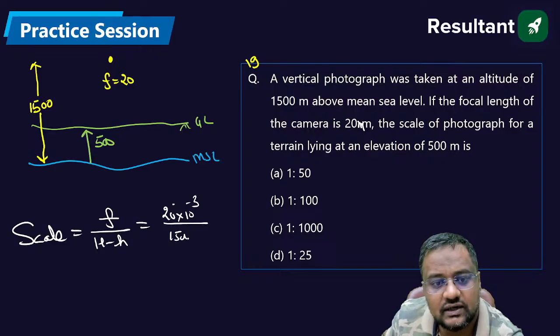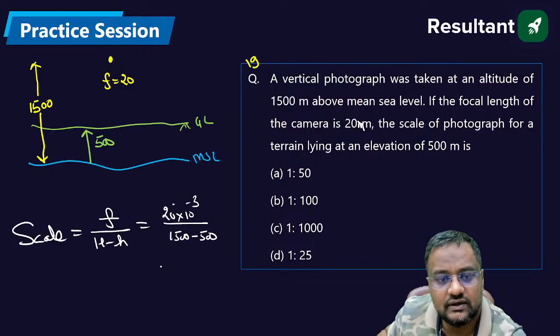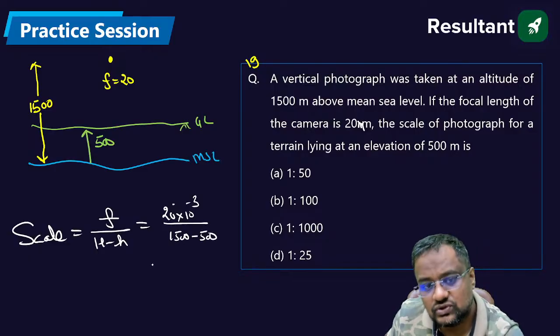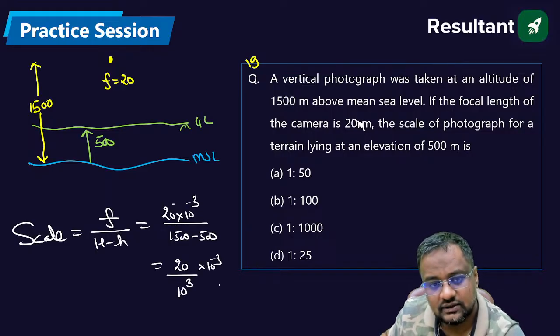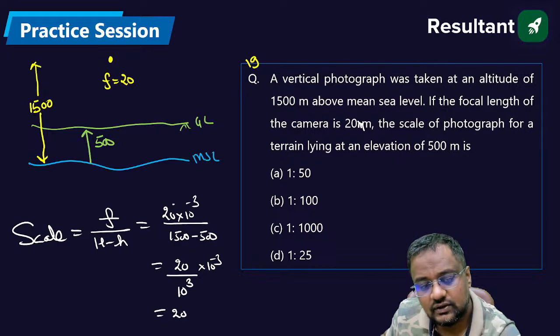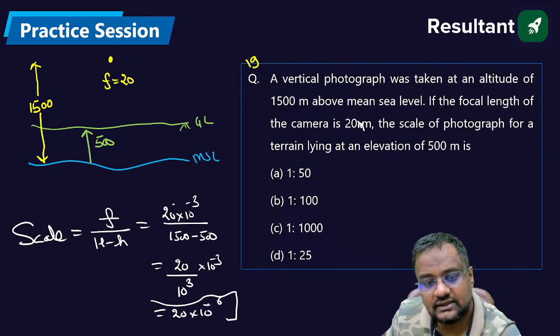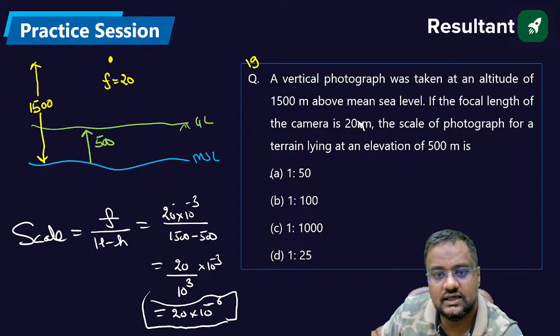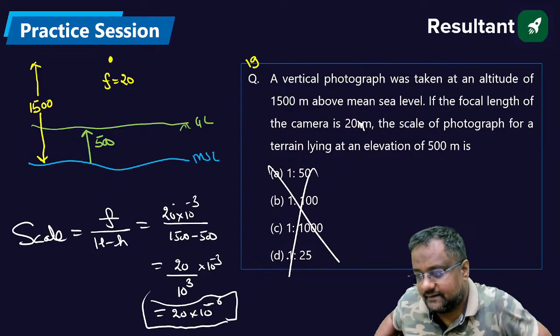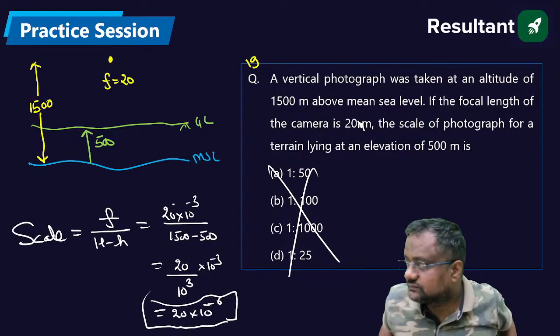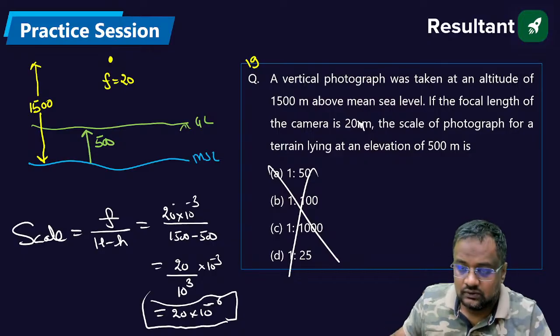Capital H minus small h is 1500 minus 500, so 1000. So 20 by 10 to the power 3 into 10 to the power minus 3. So this will be 20 into 10 to the power minus 6. This is the correct answer. Give me yes or no.